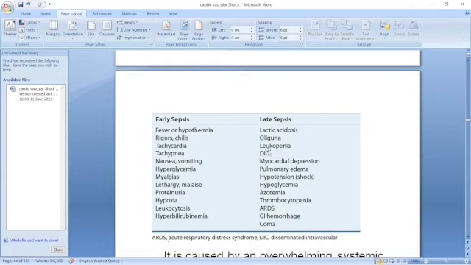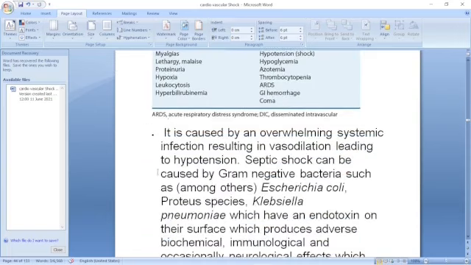Within the circulation, the clotting occurs. Myocardial depression, pulmonary edema, hypotension, the patient goes into shock, hypoglycemia. These are all things that can happen.